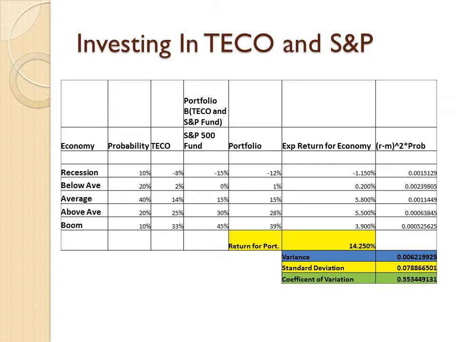Now we look at a second portfolio, which has equal weights of TECO and the S&P fund. This has a much more significant return on the portfolio and a much lower standard deviation and coefficient of variation. We see the return of the portfolio being 14.25% here.